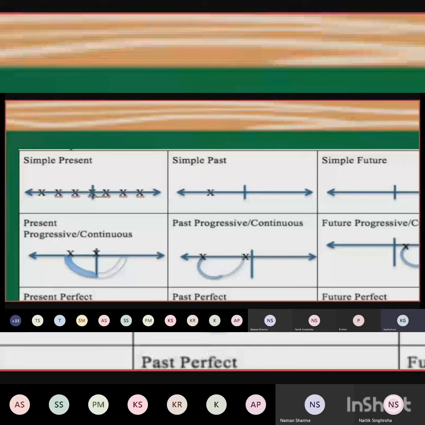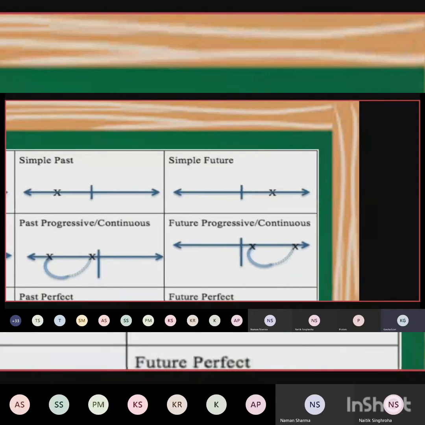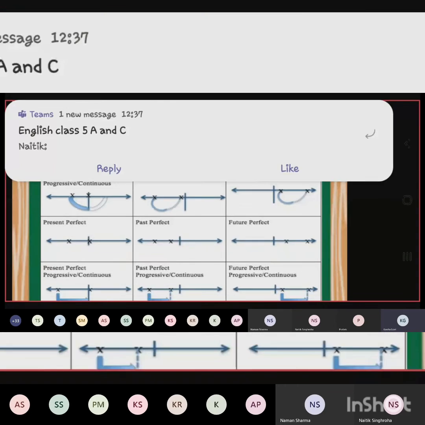At this point of time, we can say it is past tense. Clear? Suppose this line is our time. Okay, this line is what? Our time from yesterday till tomorrow. So this cross is yesterday. This center line is today, and future is still to come. So let's see where is future. See, this is the cross that is marked on this timeline. That is what is future. Explaining this timeline again, I will make a short video for this timeline only, and I will send it to all. Fine.